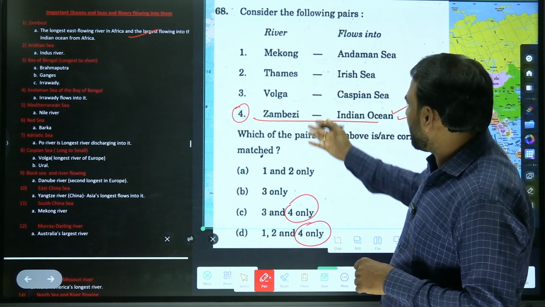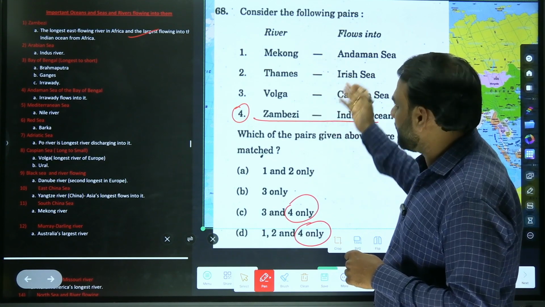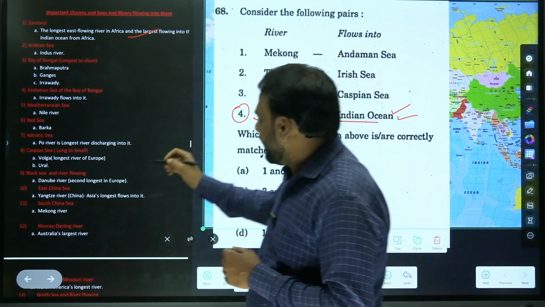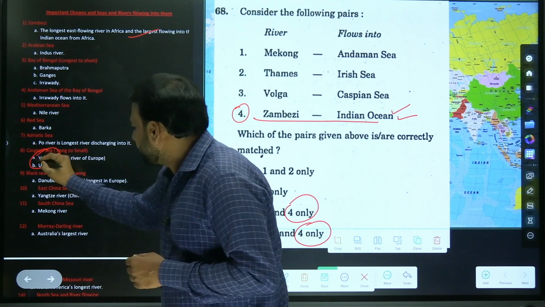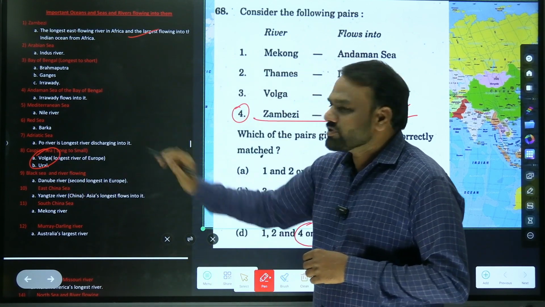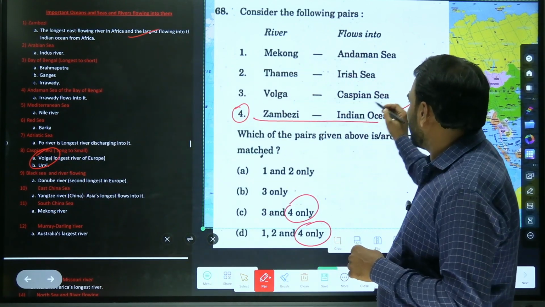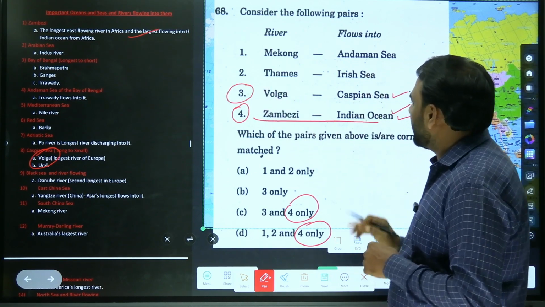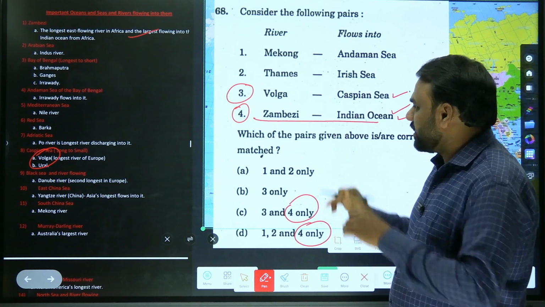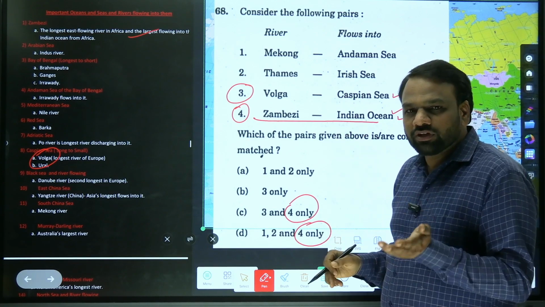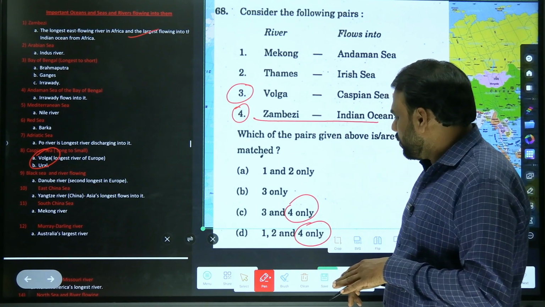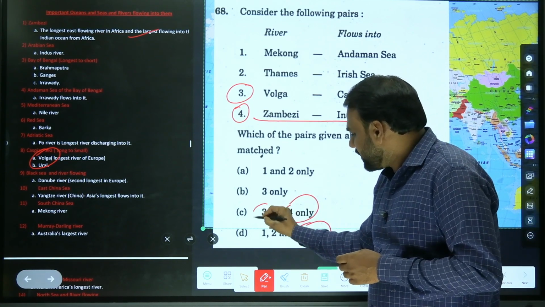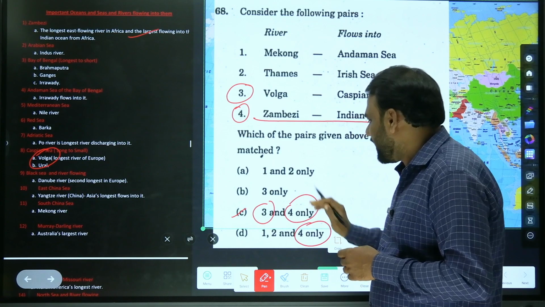Next, we shall check for other rivers, like the Volga River. There are multiple ways of solving this. Here we are able to find the Volga River. The Volga River flows into the Caspian Sea. Even 3 is correct. It means our answer should have both 3 as well as 4. Which option has both 3 and 4? We have only one such option, option C.